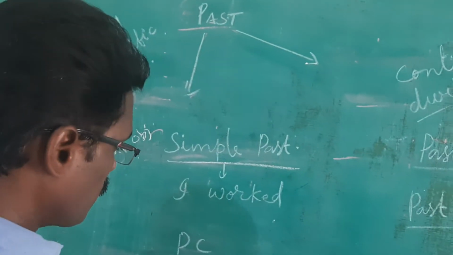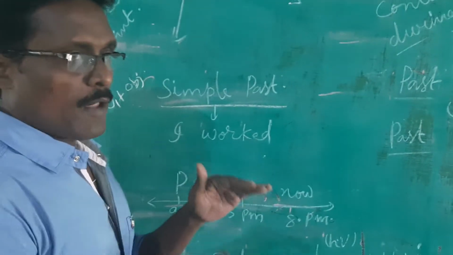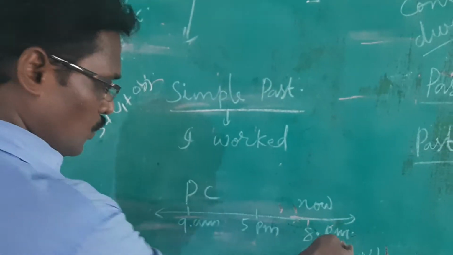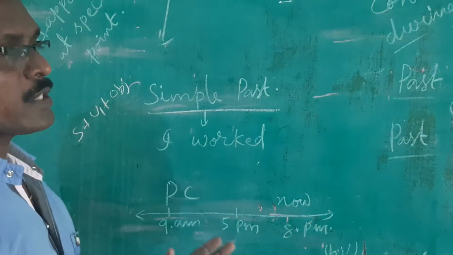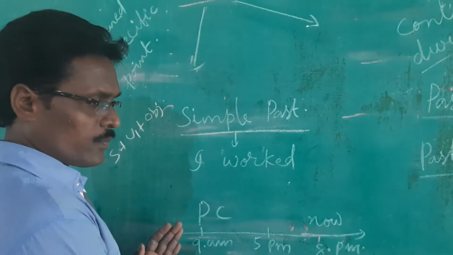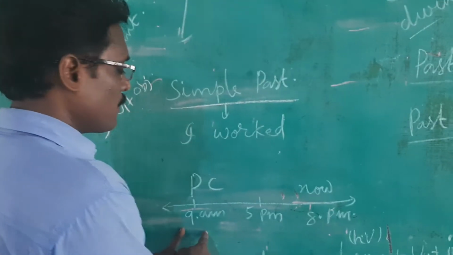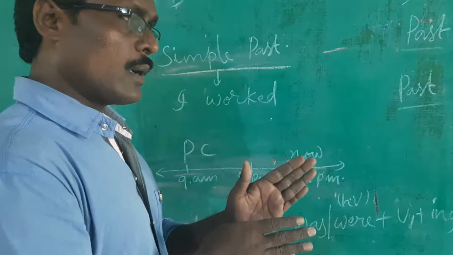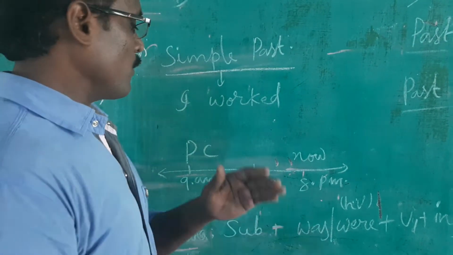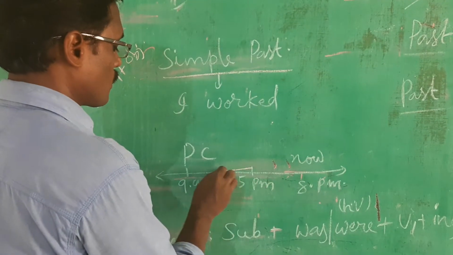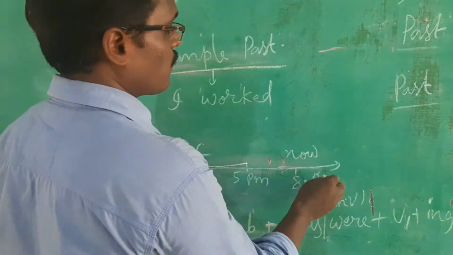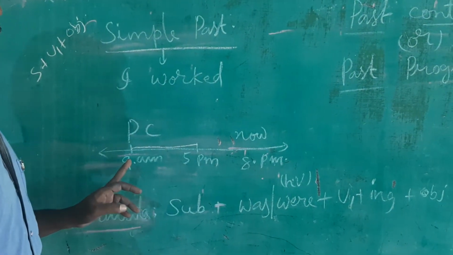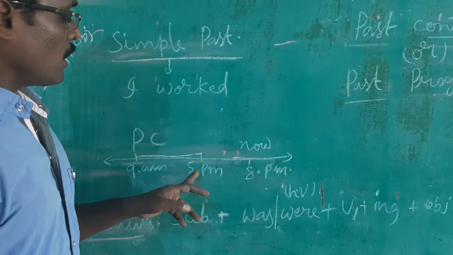So for example, if I want to say I worked, it's already completed previously. So I worked. If you look at this arrow mark, suppose you started some work at 9 a.m. and you completed the work by 5 p.m. So this is the duration of past tense, and now suppose it is 8 p.m. If you want to remind a past work, you can say I started my work at 9 a.m. and I finished my work at 5 p.m.